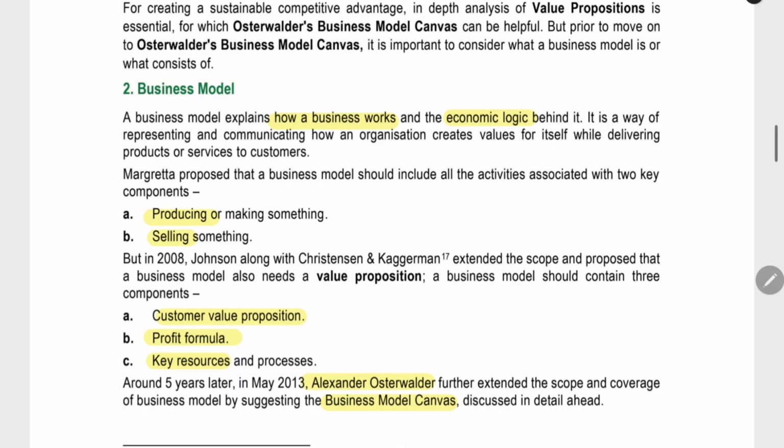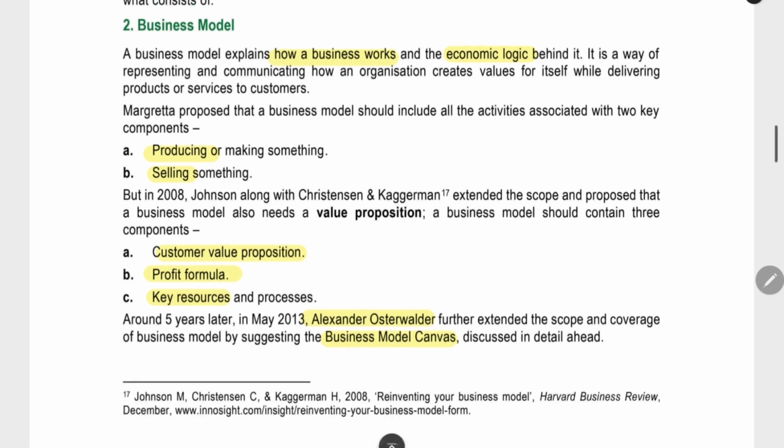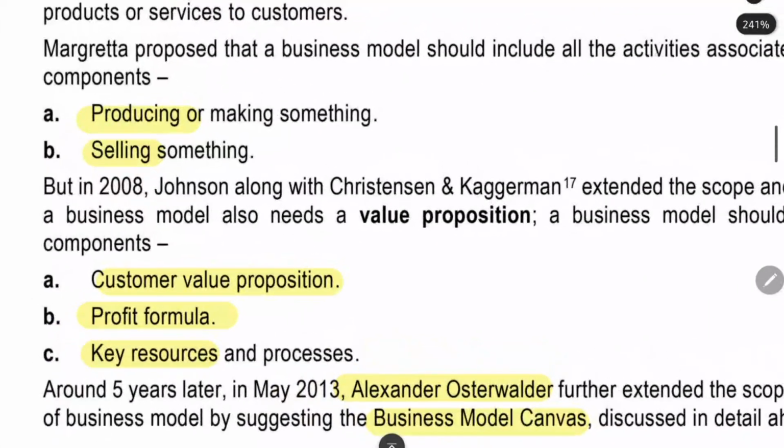Now, when we are seeing a business model, we have to understand what a business model is. Business model is how a business works. What is the economic logic behind it? From where you are getting the revenue, where you are incurring the cost, how you are providing value to the customer, how it adds value to the entire firm, how it is helping the employees. Everything will be covered in the business model. Earlier, they used to think that only two things made up the business model: how to produce something, how to sell something. Later, they added three more things.